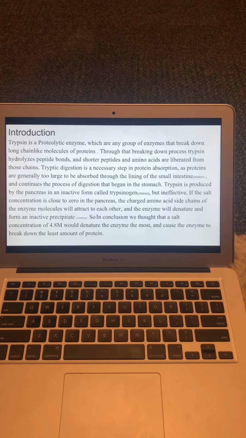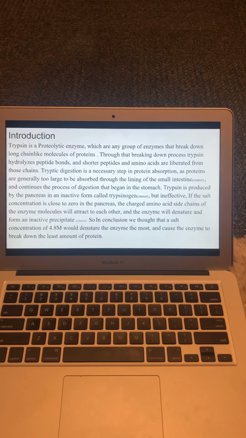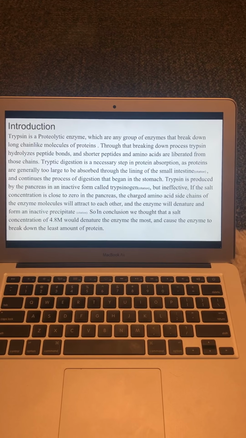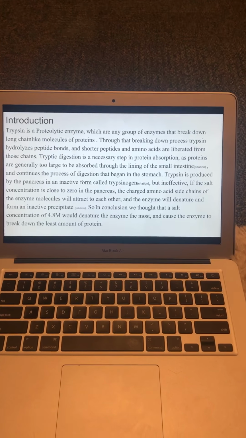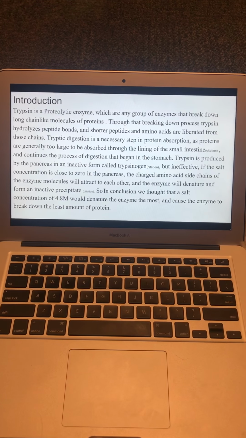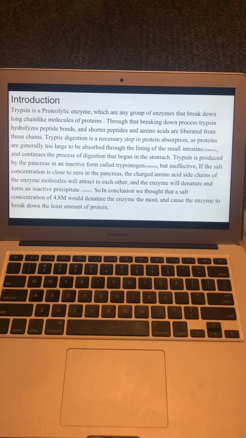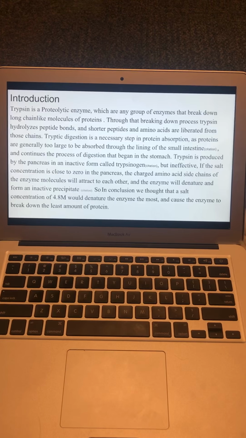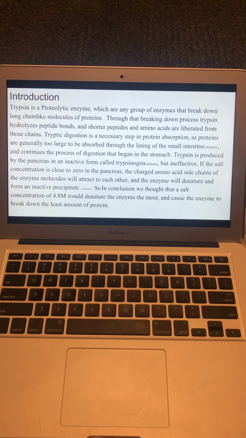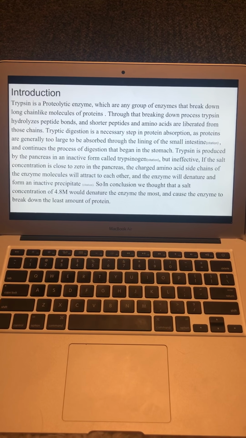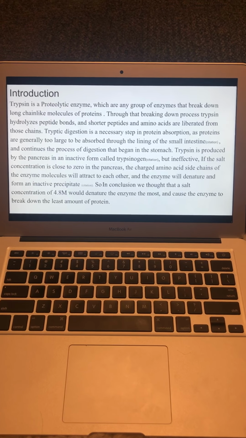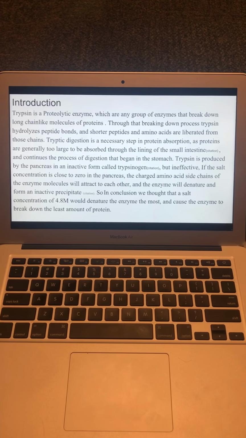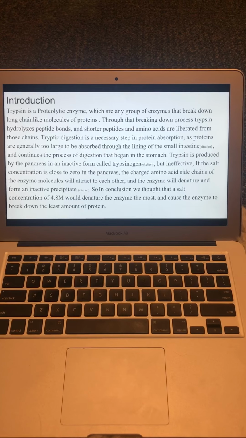And the question we were asking in this experiment was what salt concentration would cause trypsin to denature the most, and in turn causing the amount of protein added to break down the least.